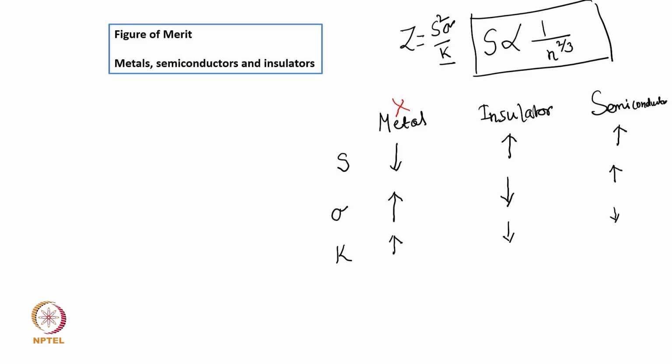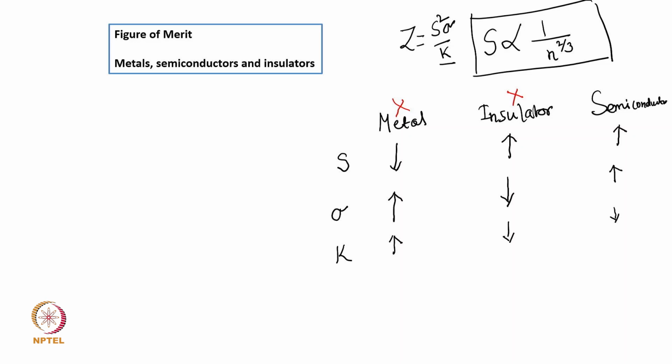Now, insulator, what happened? Although in insulator the Seebeck coefficient is high, the electrical conductivity is so low that it makes the entire figure of merit low. Therefore, insulator is also disqualified. And now, if we look at semiconductor, here the Seebeck coefficient has intermediate values. It is higher as compared to metal, lower as compared to insulator. So, this is good that we have an intermediate value.